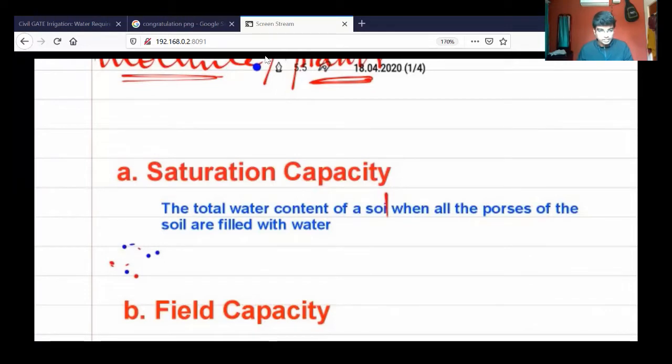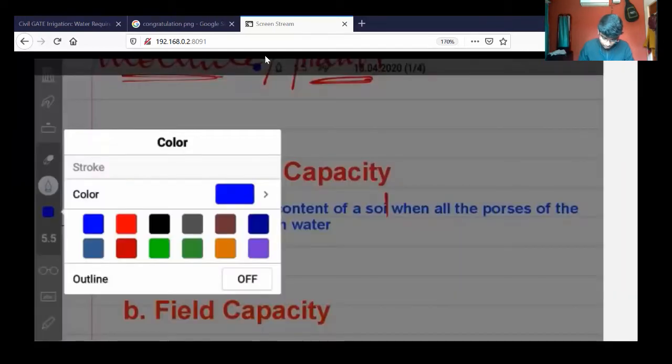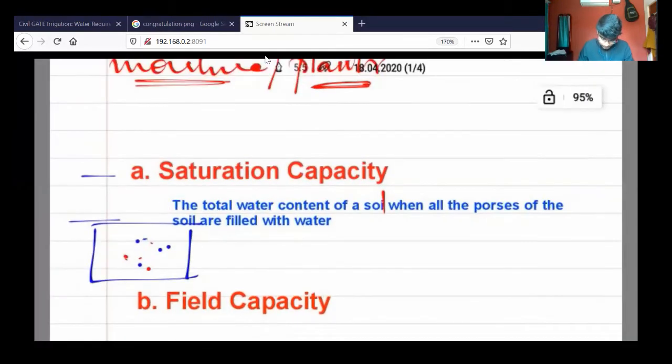So soil is red color, blue is the water dots. This complete medium is filled with only two elements, that is water and the soil. Then we call it a completely saturated medium. And coming to the field capacity, what is field capacity? Because you should know these things to understand the next contents.